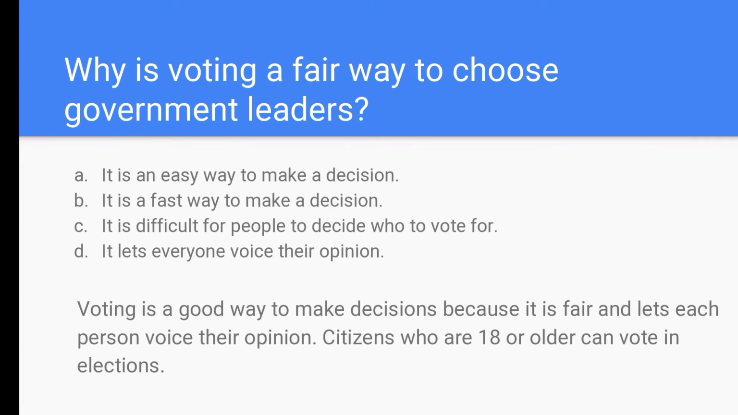Next question: why is voting a fair way to choose government leaders? A. Because it's an easy way to make decisions. B. It is a fast way to make a decision. C. It is difficult for people to decide who to vote for. Or D. It lets everyone voice their opinion. The answer is D. Voting is a good way to make decisions because it is fair and lets each person voice their opinion. Citizens who are 18 or older can vote in elections.